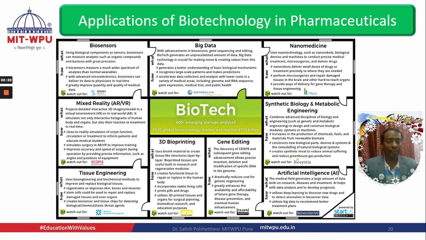In the case of 3D printing, we all know, bioink material is used to create tissue-like structures, layer by layer. Bioprinted tissues are useful both in research as well as regenerative medicine, which creates functional tissue to repair and replace parts of the human body.